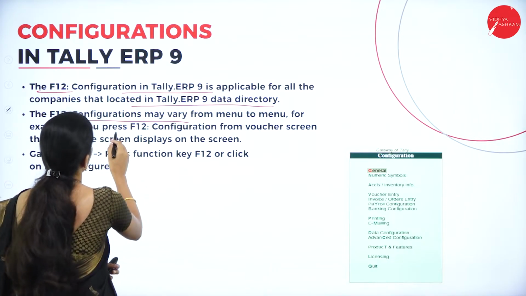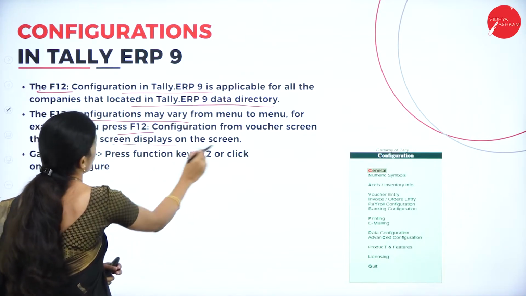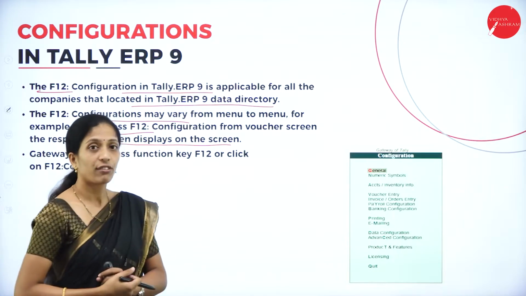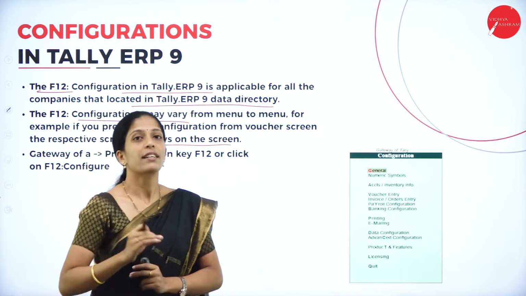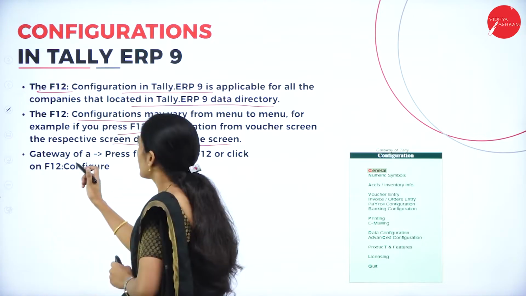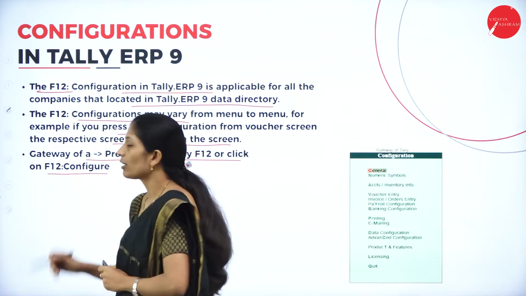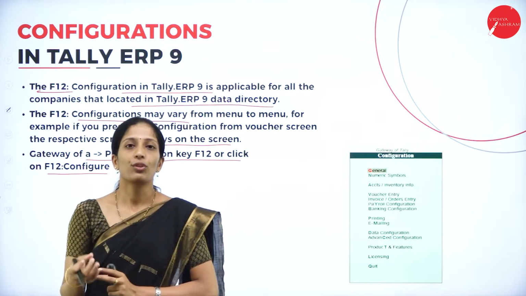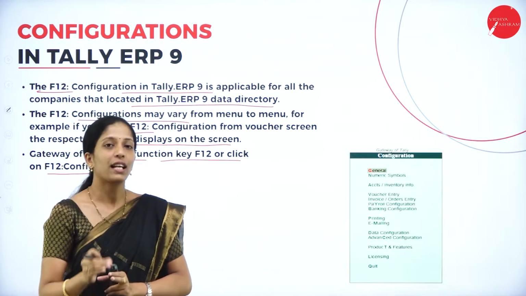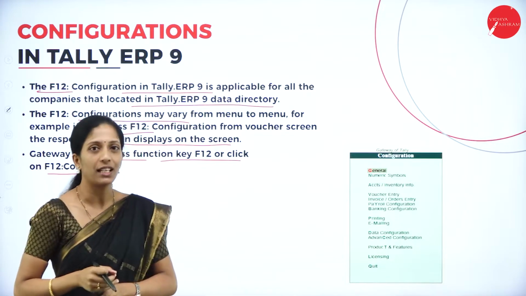For example, if you press F12 configuration from the Voucher screen, the respective screen is displayed. So this is the screen that displays in your Tally software if you press the key F12. From the Gateway of Tally, press the function key F12 or click F12 Configure. In order to configure the Tally software, you have to press F12 so that the screen will be displayed.